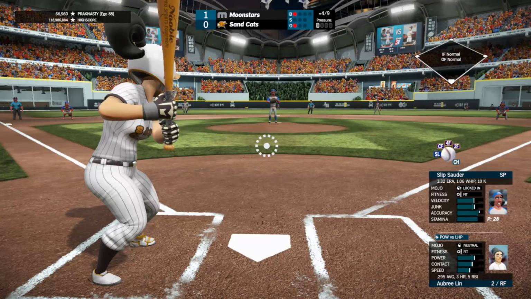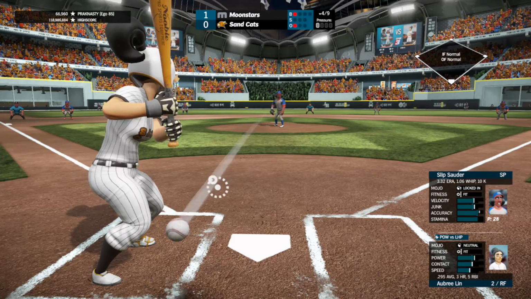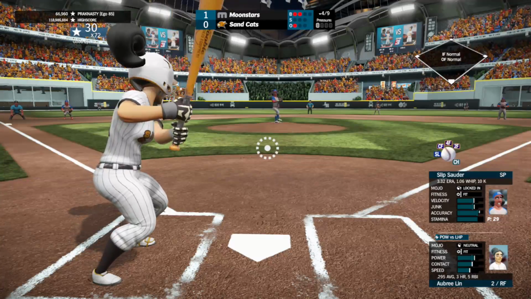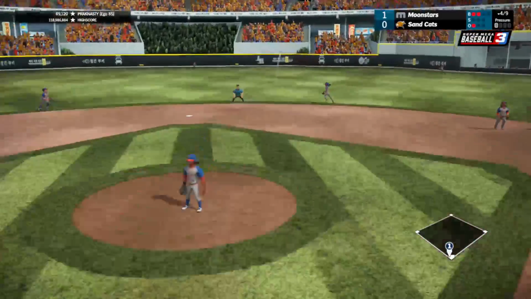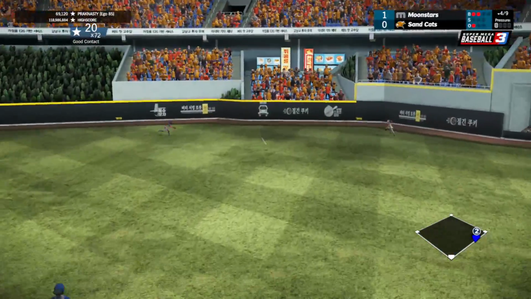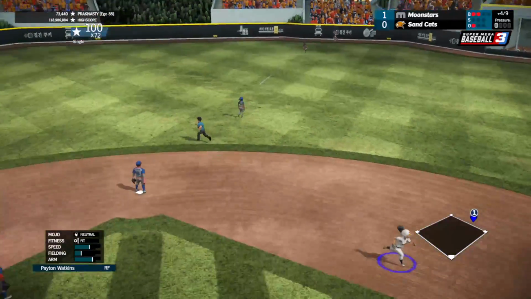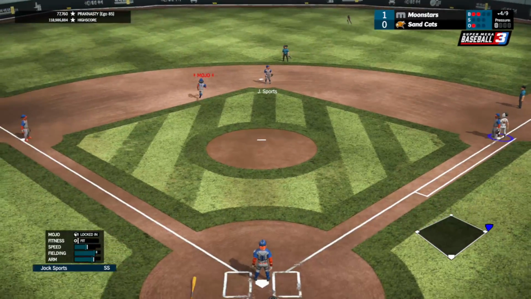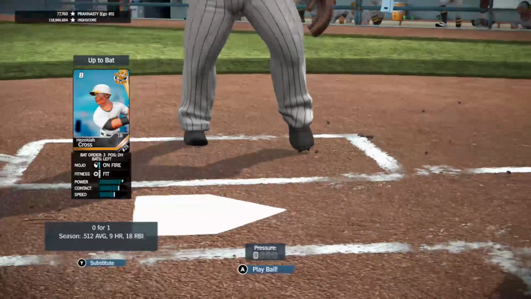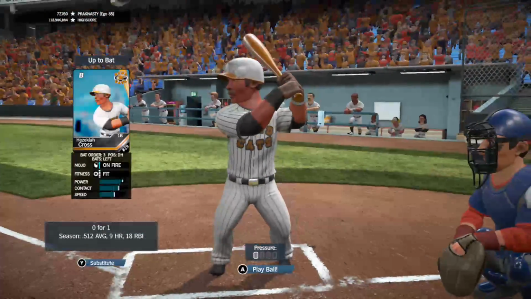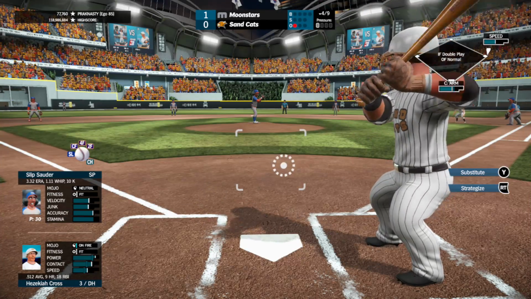Change up low and in, misses, ball 1. Inside change up again, 2-0 the count. Slider down, line to right center field. That's the first hit of the game for the Sandcats, as it's going to possibly be extra bases. Watkins runs it down, and that'll be a single for Lynn as she gets back. That's a good throw from Watkins. Runner at first with 1 down, and here's Cross, 0 for 1 today.